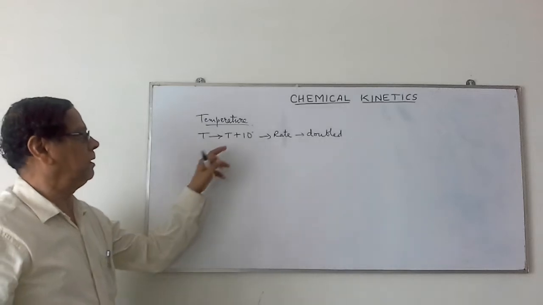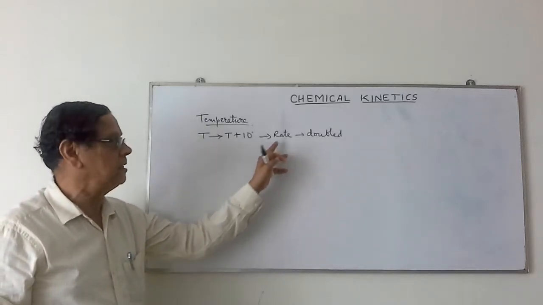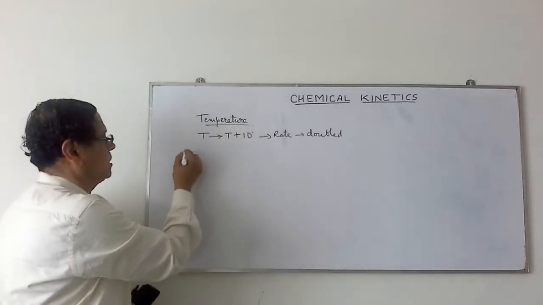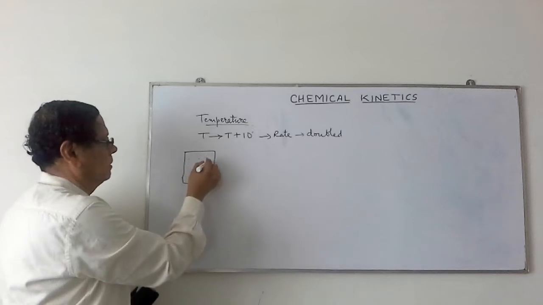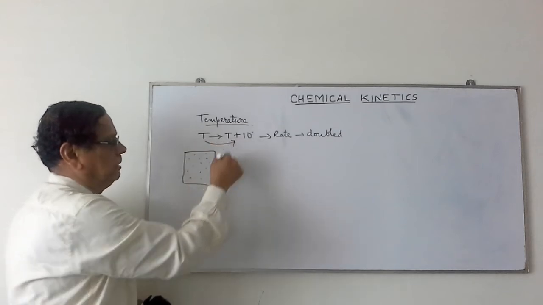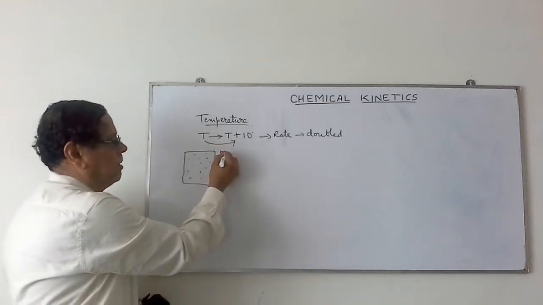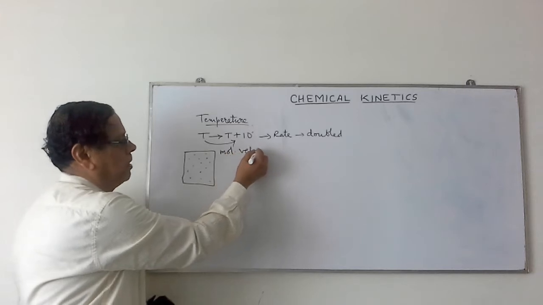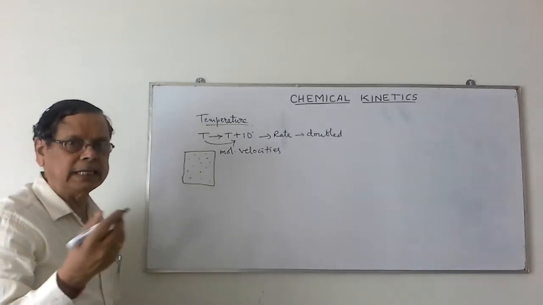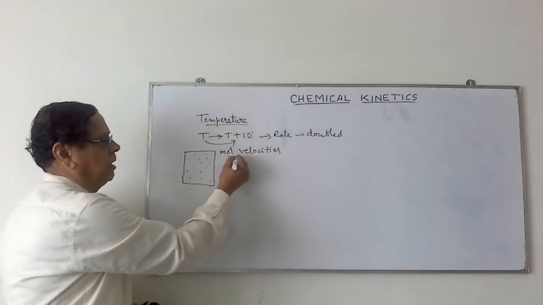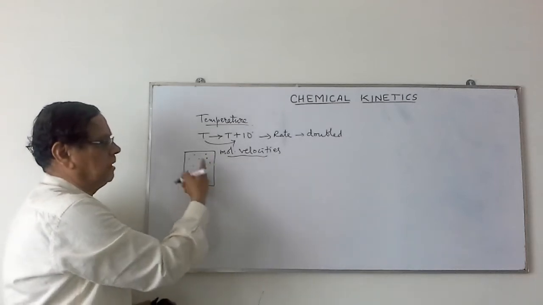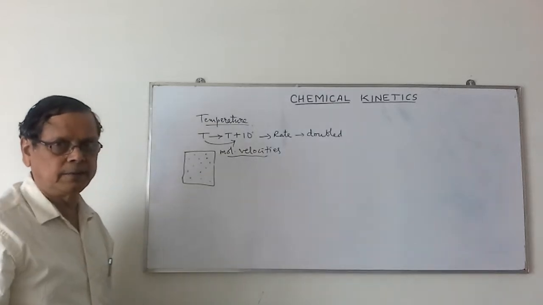When temperature is increased from T to T plus 10 degrees, the rate becomes double. To explain this, one explanation is considered. Assume that there are reactant molecules like this. When the temperature is increased from T to T plus 10 degrees, the molecular velocities increase. It is not the rate of reaction, it is the molecular velocities that increase. Because of that increase in molecular velocity, the collisions also increase. That's why the rate of reaction increases, as the number of collisions increases.